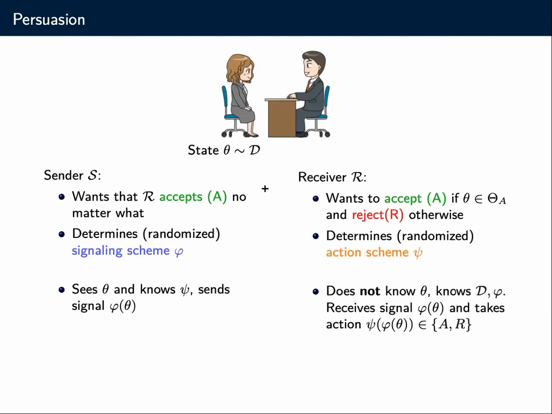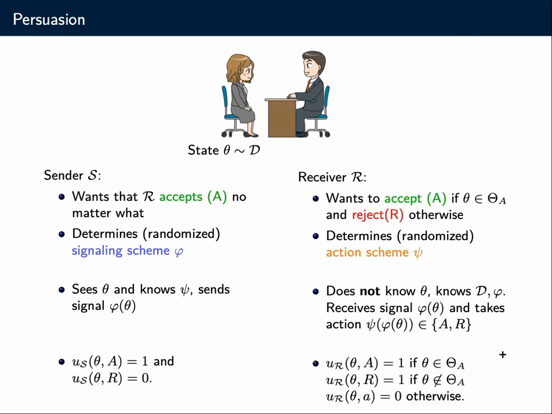So the sender has the information. The sender sees what the state of the world is. She sees her own qualifications here, maybe in this job market example, and sends a signal, maybe grades or a message, to convince the receiver that the status quo should be changed, that, for instance, she should be hired. The receiver does not know the state of the world, but he knows the distribution, and he knows what the sender is doing and what the sender is saying. So he receives the signal, knows how the signal is generated, and then takes an action based on his action scheme.